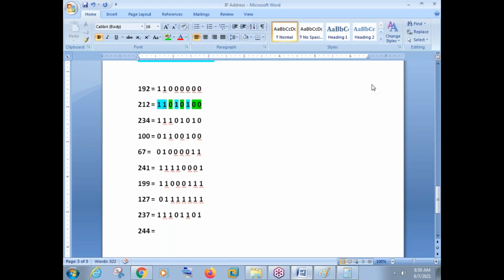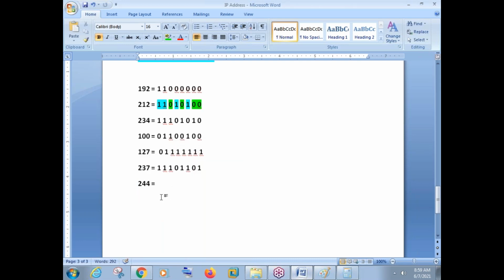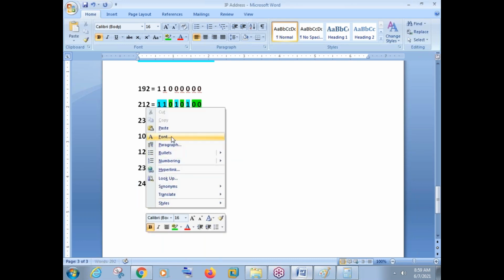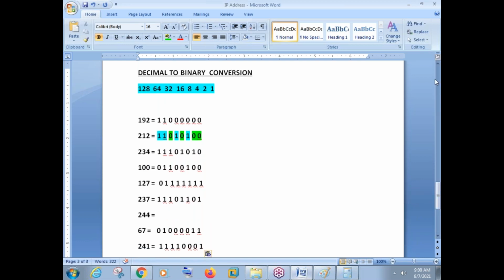So now let us see how to convert this 244 into binary. So I'll just cut this and paste here. I'm not deleting anything here, guys, because the screen is not sufficient here. So I'm just moving things here. Okay, so 244 is a number.